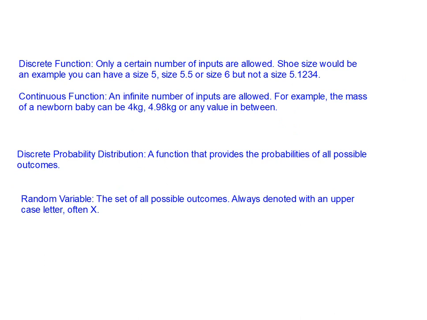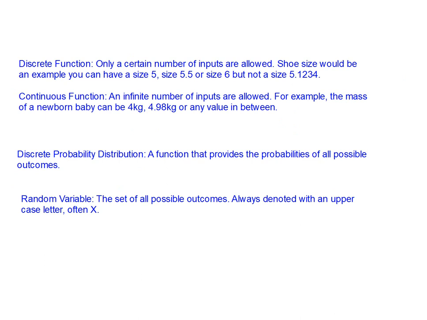On the other hand, a continuous function would have an infinite number of inputs allowed, and there wouldn't be any gaps between any input values. For example, the mass of a newborn baby could be 4 kilograms, it could be 4.98 kilograms, and it could be any value in between those two values as well. So we call that a continuous function because there's no break between the different values. The reason why we needed to differentiate between discrete and continuous functions is that, as I mentioned earlier, today we're going to focus on discrete probability distributions.